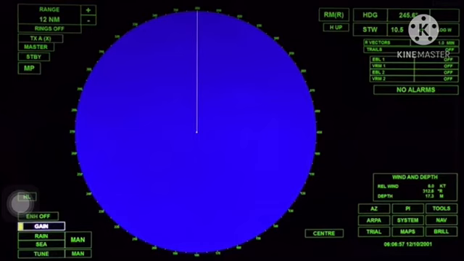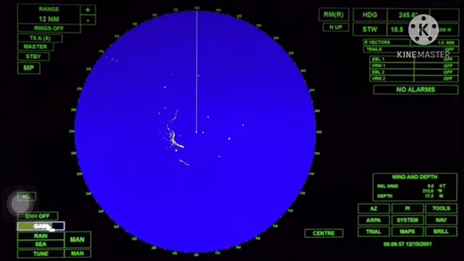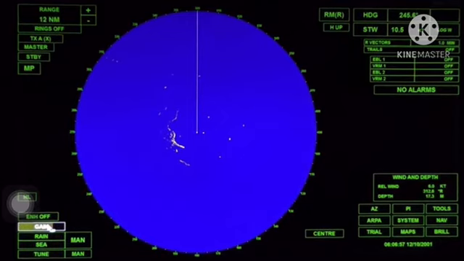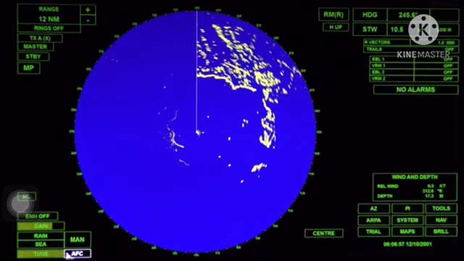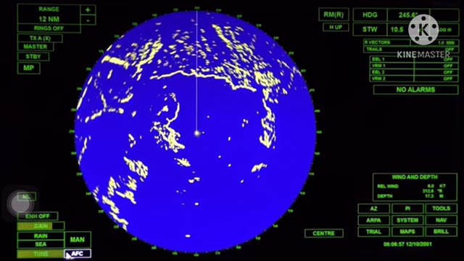I increase the gain, and I'm increasing the gain till I get a speckled background, and then I'm just removing it so that the screen is clear. I then tune the radar. This radar has an auto-tune function and I use that. What I can do now is I can go down to the range at which I will be navigating and then use any anti-clutter controls.